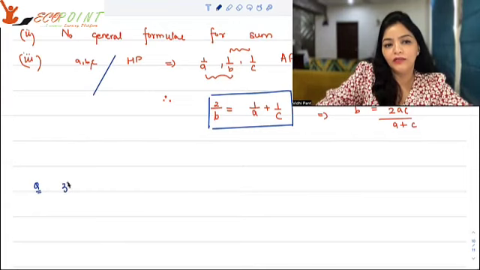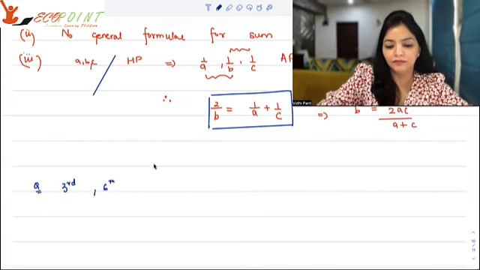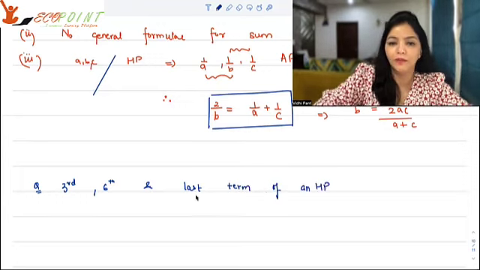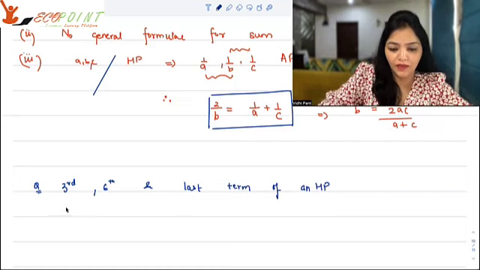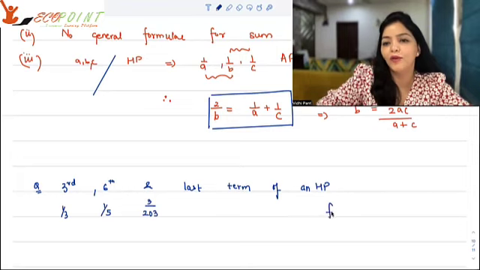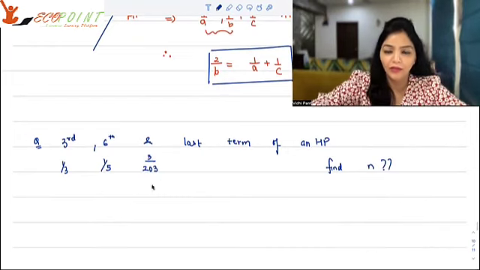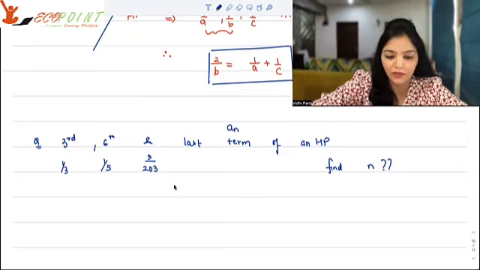So suppose the third term, sixth term, and last term of an HP are 1 upon 3, 1 upon 5, and 3 upon 203. You have to find n. How many terms are actually there? Okay, so what do you know? That an, I'm going to call it an or tn, whatever you want to call it.